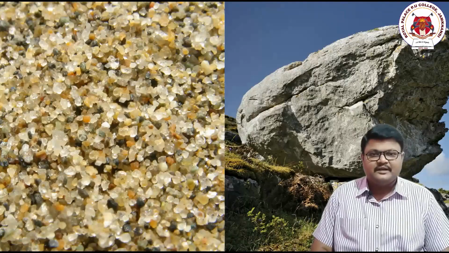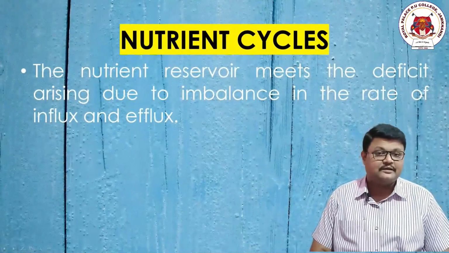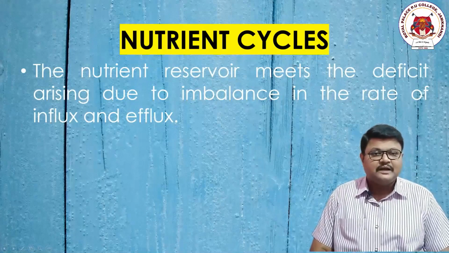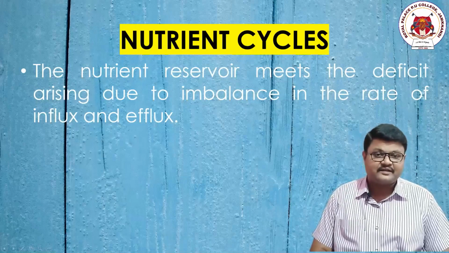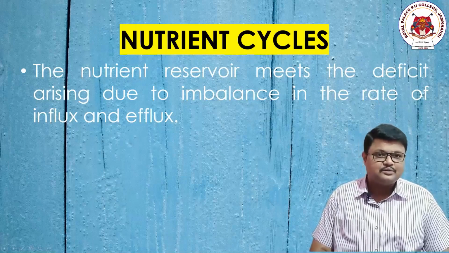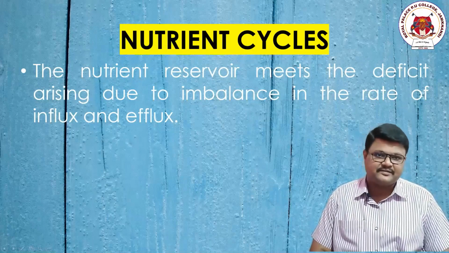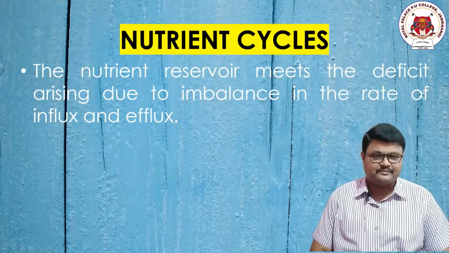Sometimes even these places come under deficiency, deficit, or loss. It is because of the amount entering the system and the amount leaving the system. When these two, influx (entering) and efflux (leaving), of that particular reservoir become imbalanced, then we see a kind of deficiency.